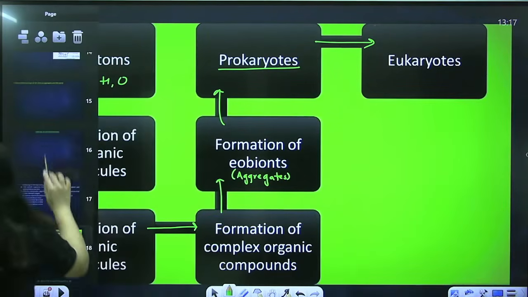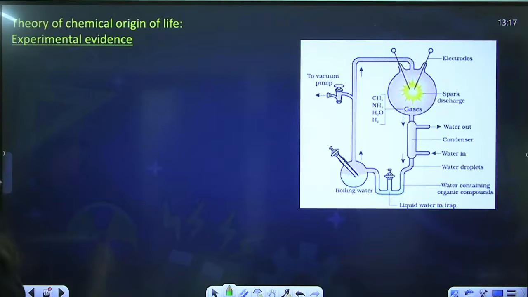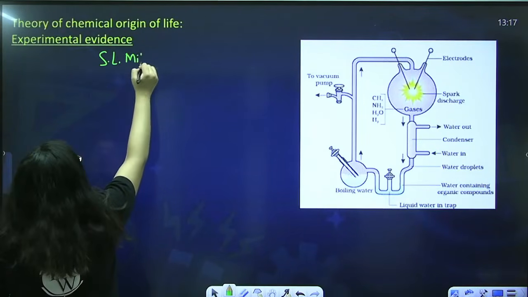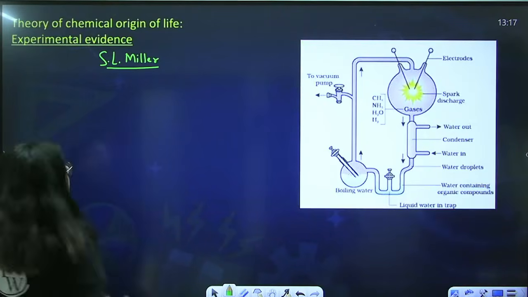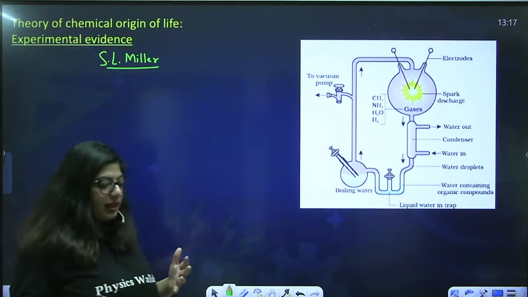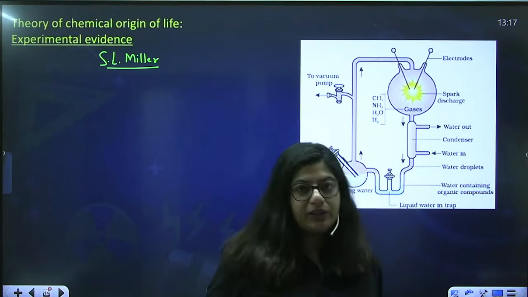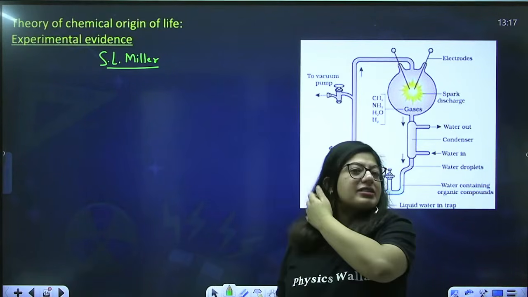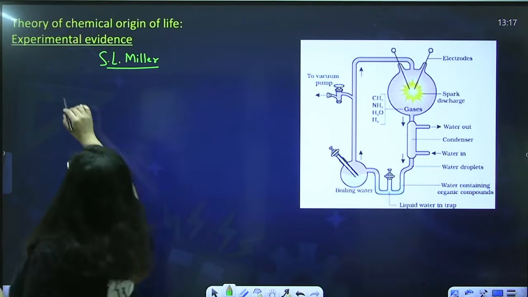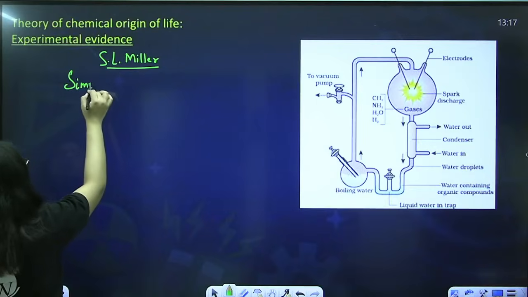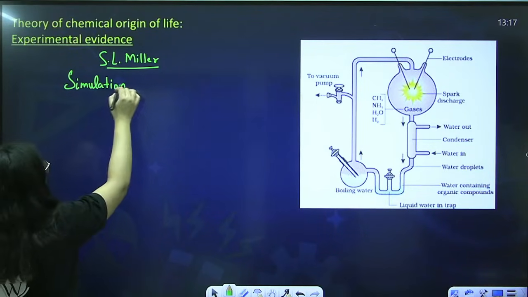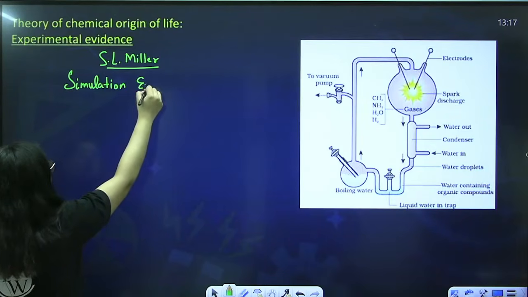Okay, now there were some scientists like S.L. Miller. S.L. Miller was a scientist who did some experiments to explain this theory, to prove this theory. And these experiments are known as simulation experiments. What is a simulation experiment? He gave the experimental evidence by performing a simulation experiment.